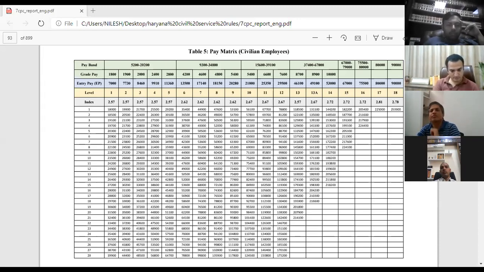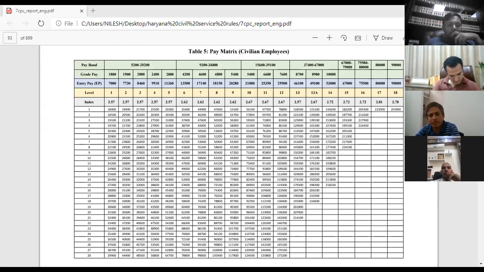Up to 22,100 you are able to see that a person is getting 600 rupees increment annually, and thereafter it becomes 700, because if you multiply 22,100 by 3%, you will get around 700 rupees.